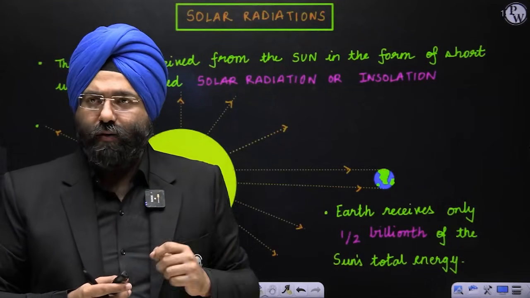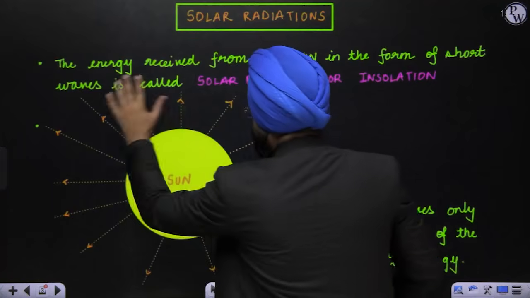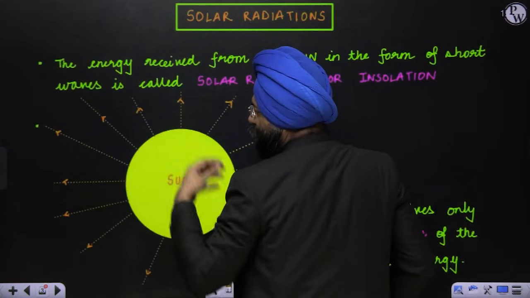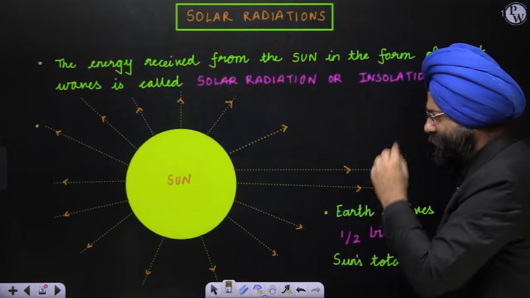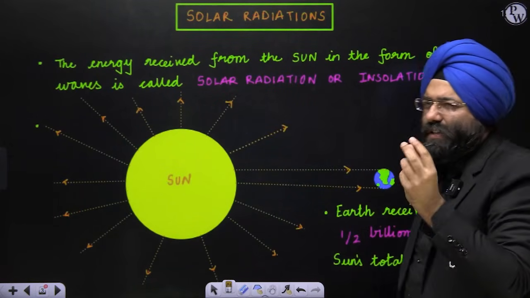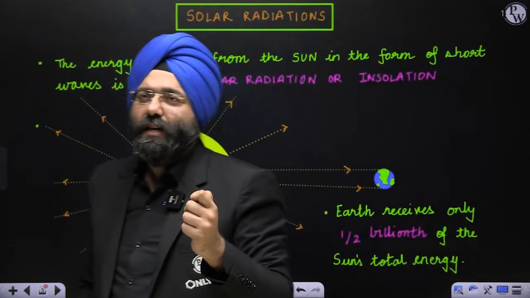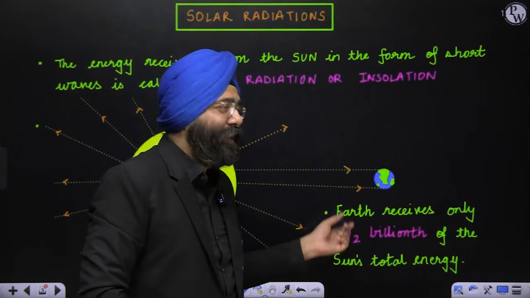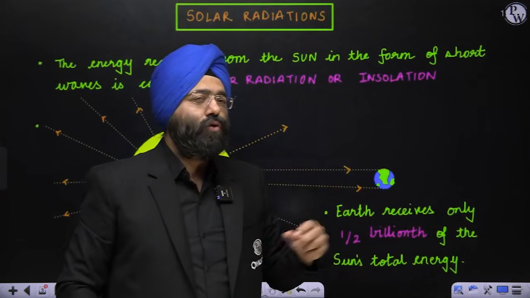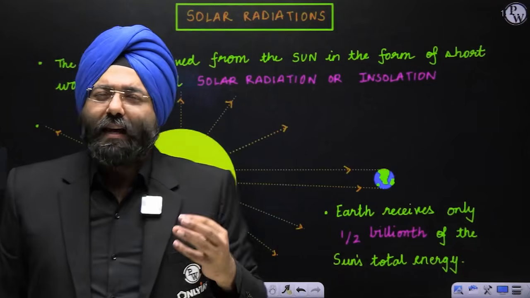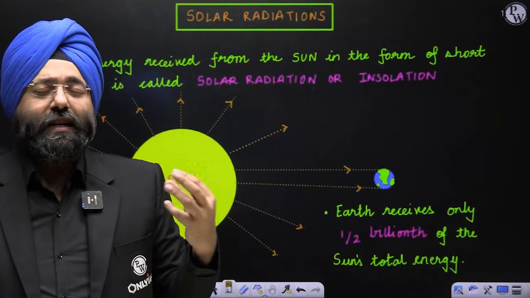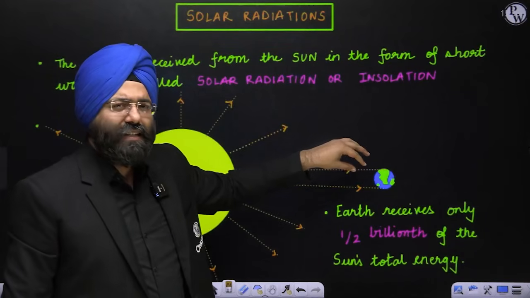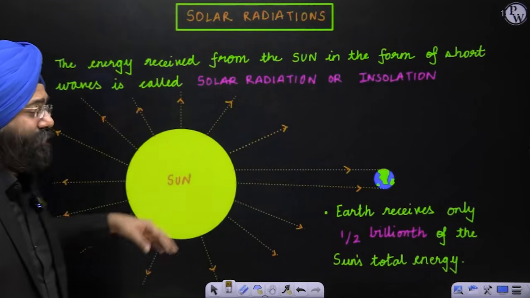Now please remember, if you see the size of the sun, it is so huge. It is basically emitting the energy in all directions. But if you see the size of the earth, you will see it is just receiving a very small part of the total energy of the sun. To be more precise, earth receives only half billionth of the sun's total energy. The size of the earth is so small when you compare it with the sun, so the amount of energy that is received is a minuscule amount compared to the total energy emitted by the sun.